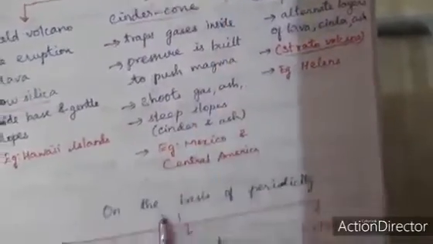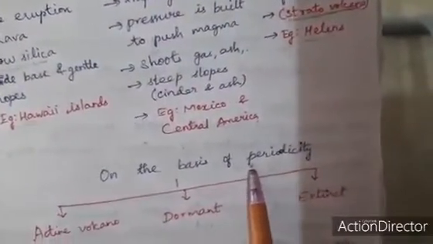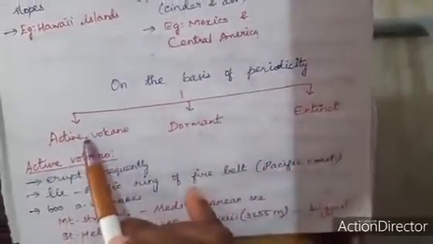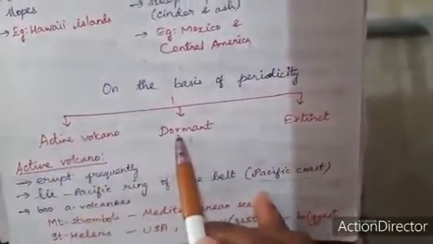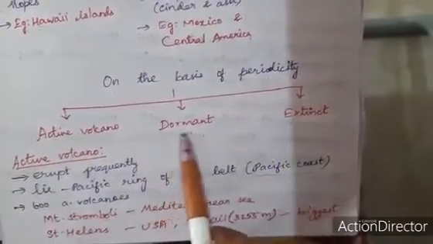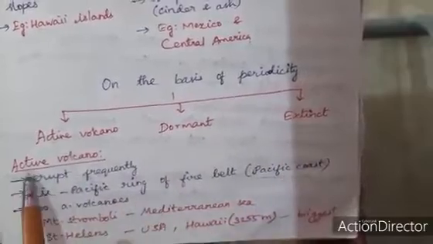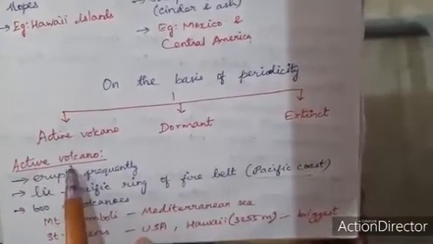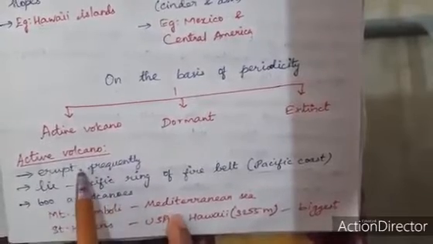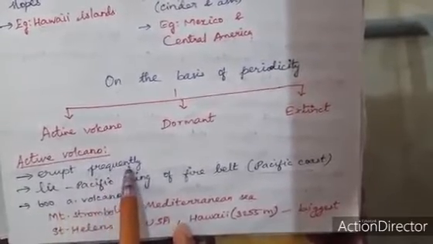Next comes the classification on the basis of periodicity: active volcano, dormant volcano and extinct volcano. First comes the active volcano. It erupts frequently and often.